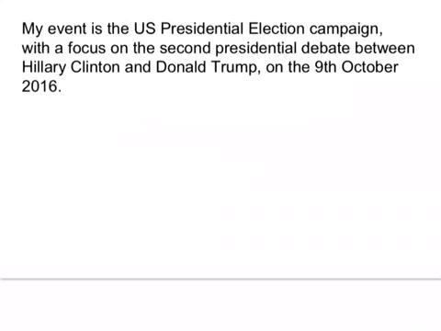So I've said my event is the US presidential election campaign with a focus on the second presidential debate between Hillary Clinton and Donald Trump on the 9th of October. I've put the context of the overall election campaign here, but I have chosen to focus in particular on the second presidential debate. So it makes it easier because I'm focusing on just one particular event in this.